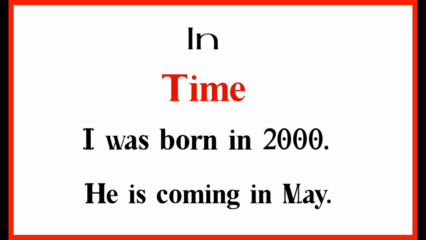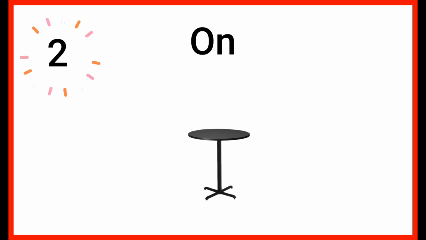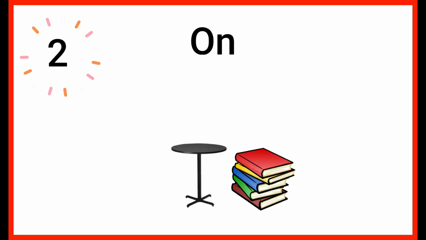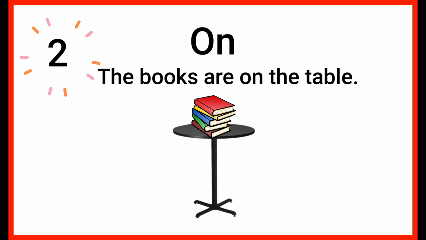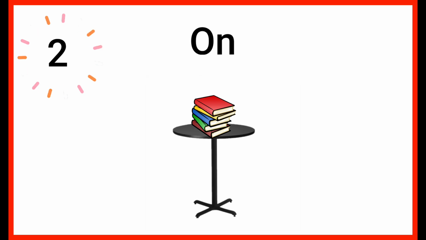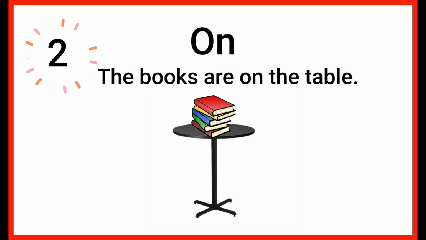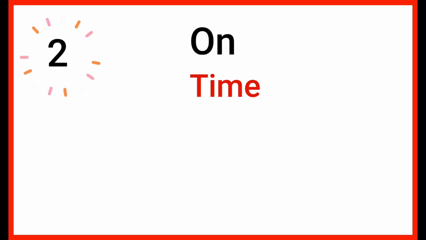Number 2. Preposition on. Look at this example. There is a table and these are books. Where are the books? The books are on the table. On. The books are on the table. We also use on preposition for time.